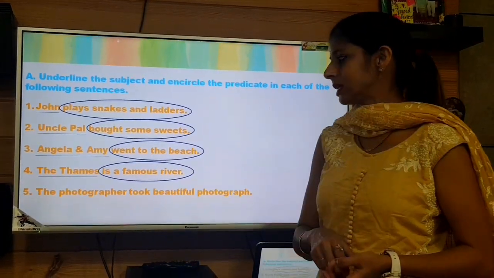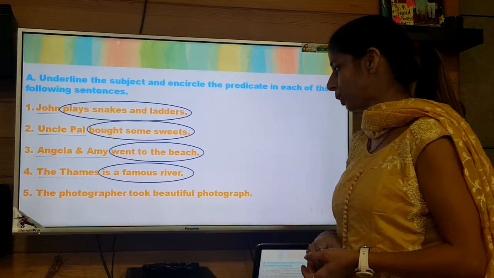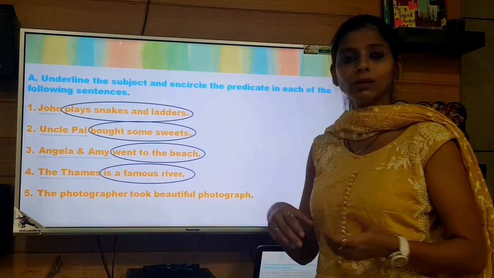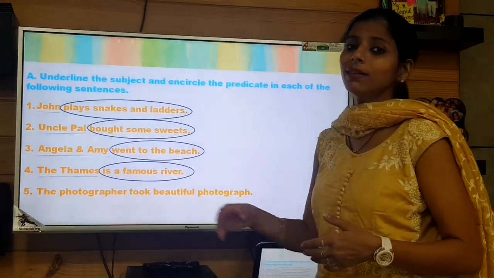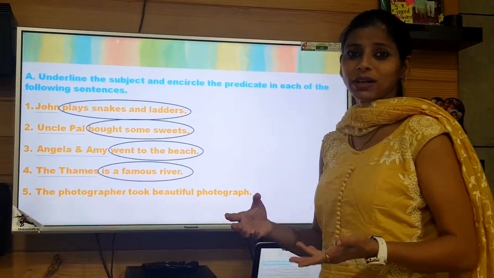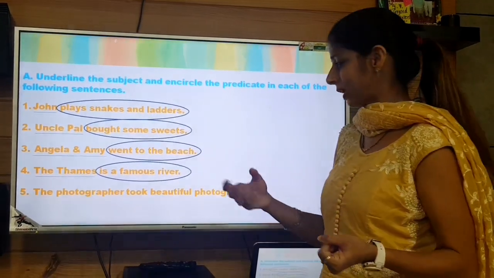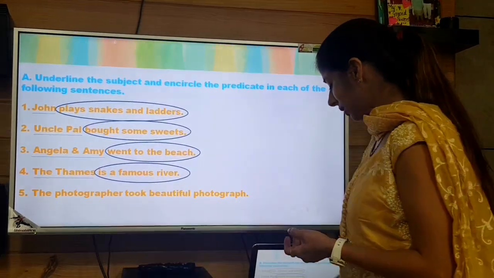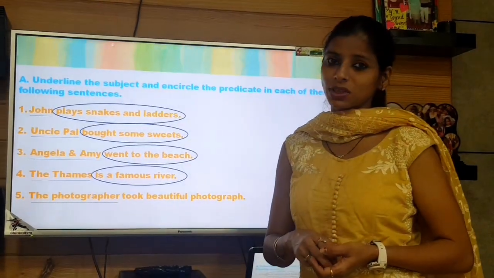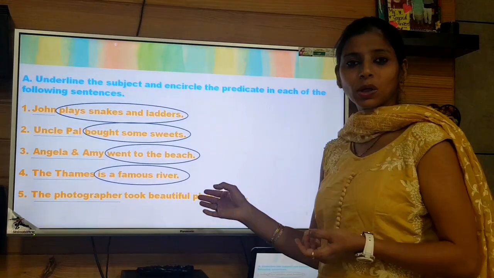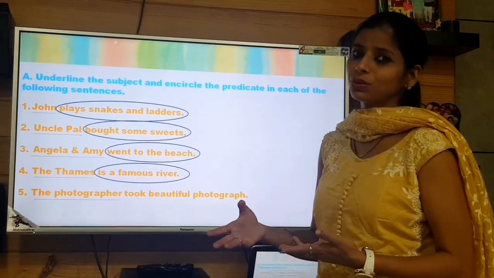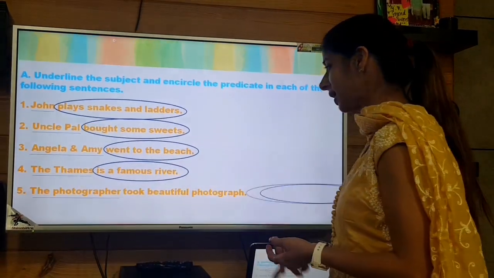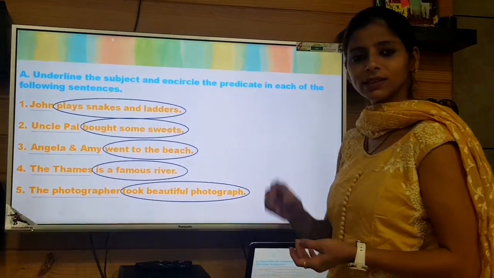Now the next sentence is: The photographer took beautiful photographs, right? Which action is there? Took beautiful photographs, of taking beautiful photographs. So who performed the action? The photographer. So the photographer is the subject here. And what did he do? He took beautiful photographs. So that is your predicate, right? So you need to encircle that.